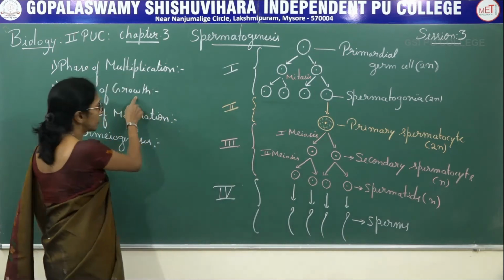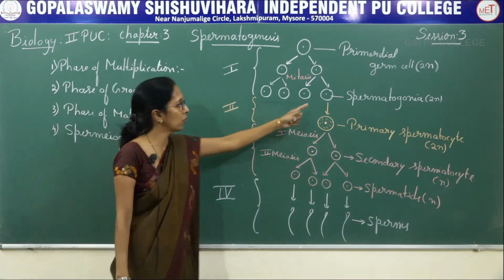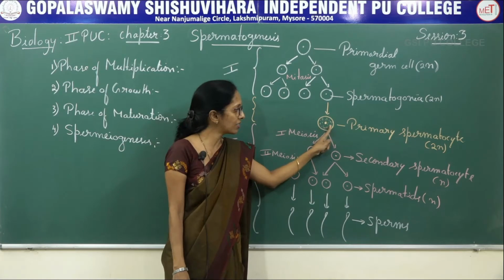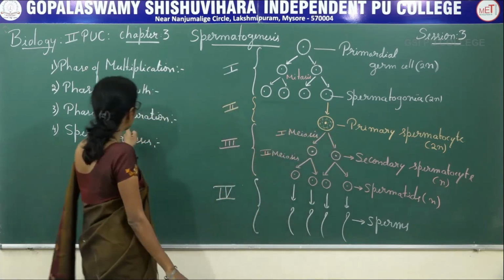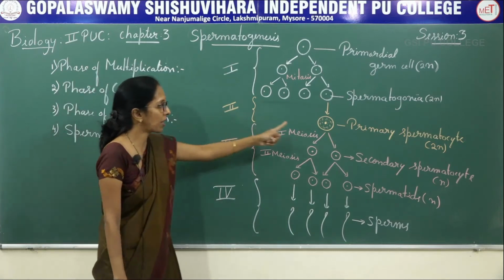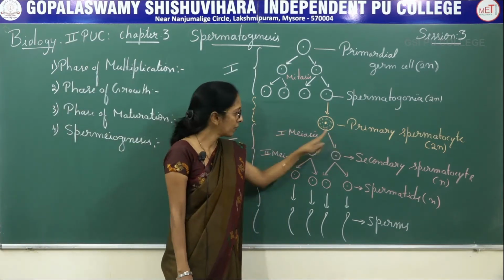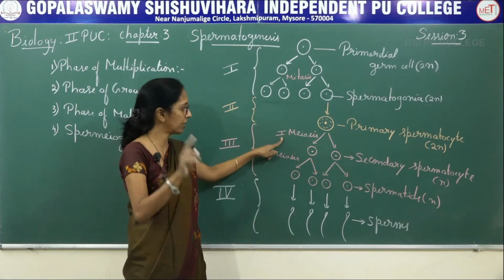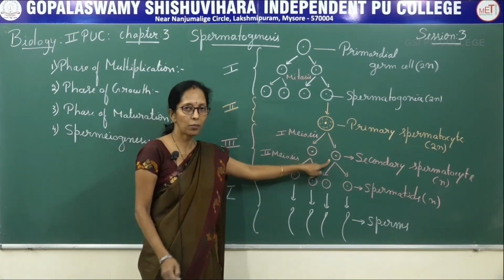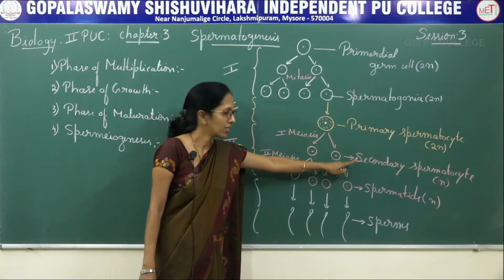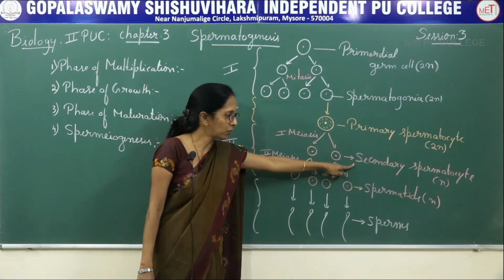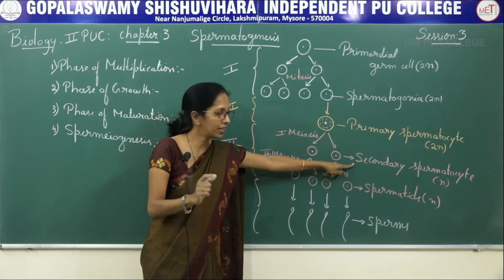Second is the growth. This spermatogonia increases in size to form primary spermatocyte. Third is the maturation. This primary spermatocyte undergoes first meiotic division, resulting in two equal cells, the secondary spermatocyte, which is haploid in nature.